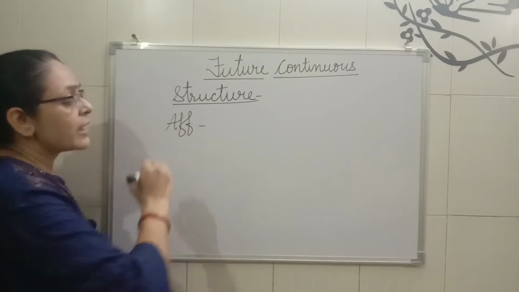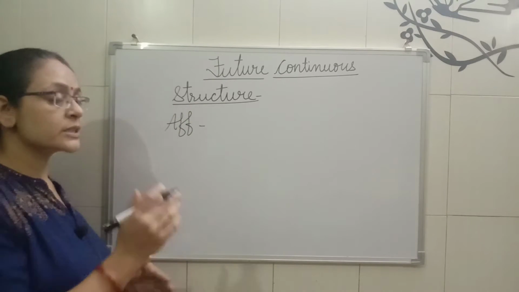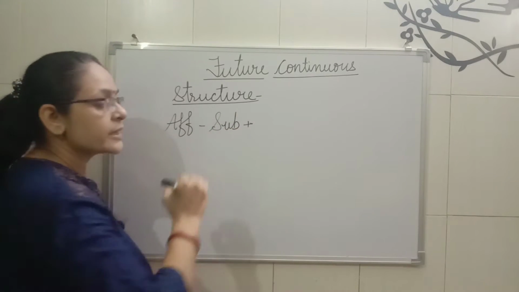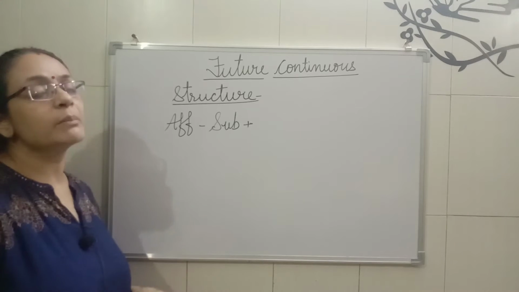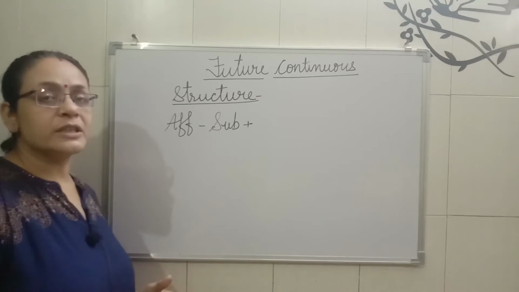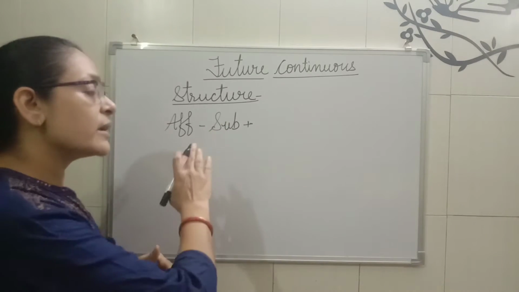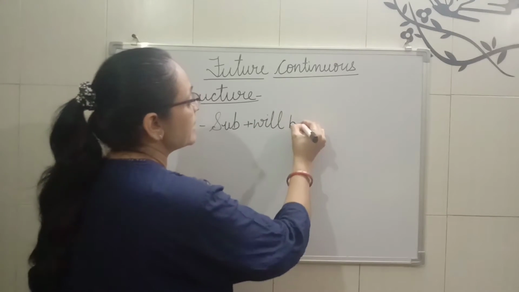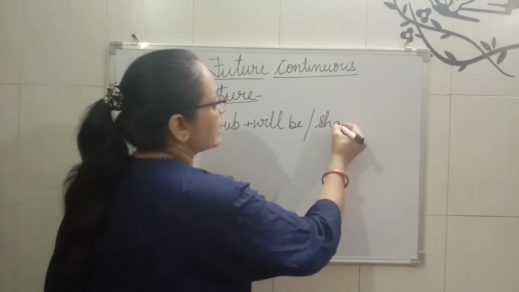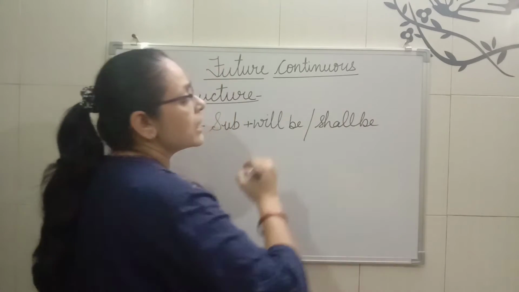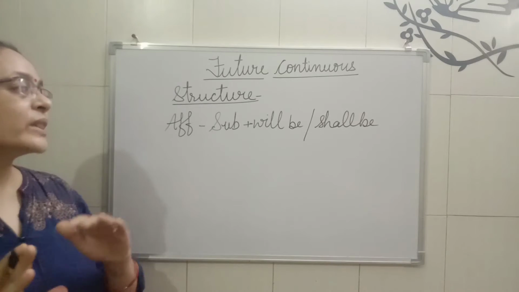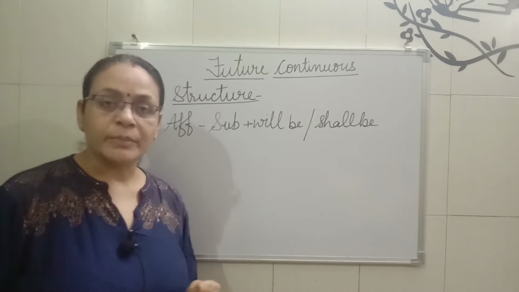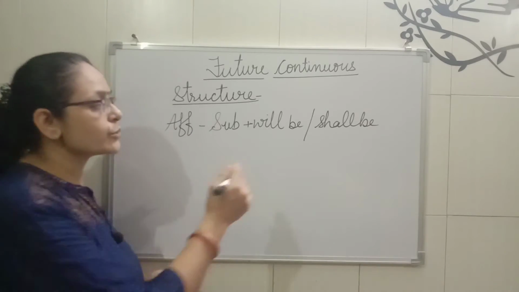So if we are having affirmative sentences, what will we do? First of all, we will apply a subject in it. Obviously, the subject is the main part of any sentence. So according to the subject, we will apply will be or shall be. And I hope that you all know the words along with which we apply will be, and the words along with which we apply shall be. Okay, I hope this is all clear to you.